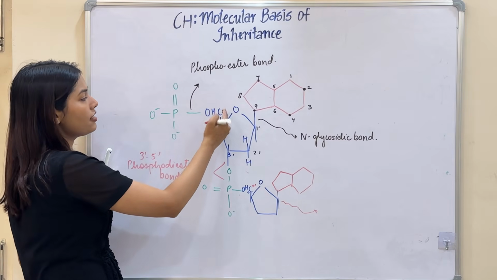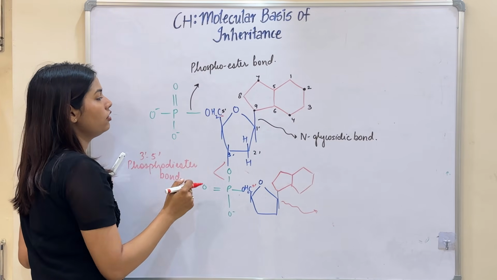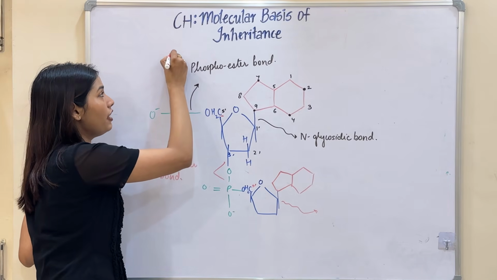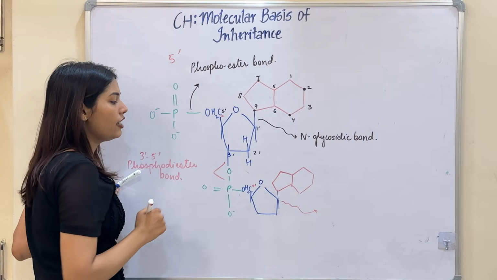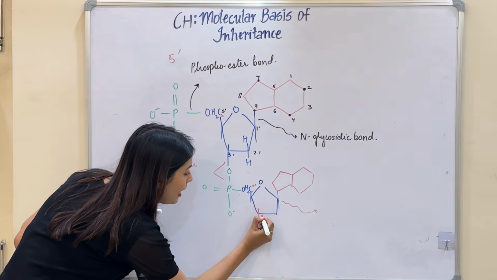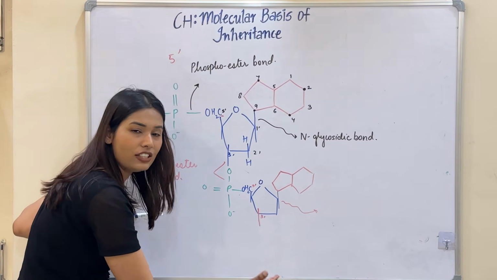So if I say this is my 5 dash carbon, then this is the 5 dash end of this nucleotide chain. And here, with this 3 dash carbon, a new phosphate group is going to attach, and when it is not getting attached, it is free.